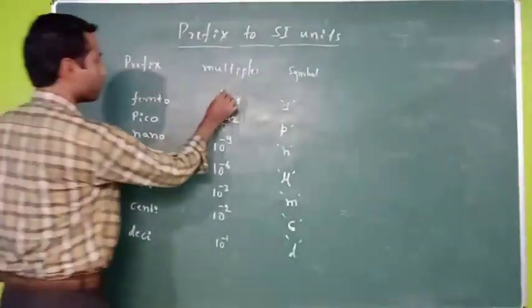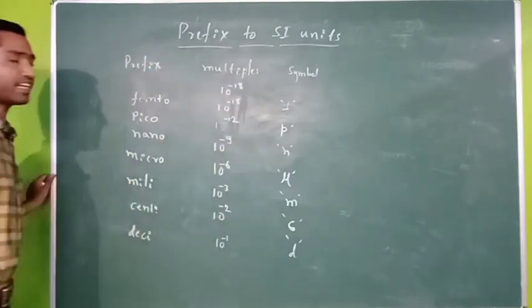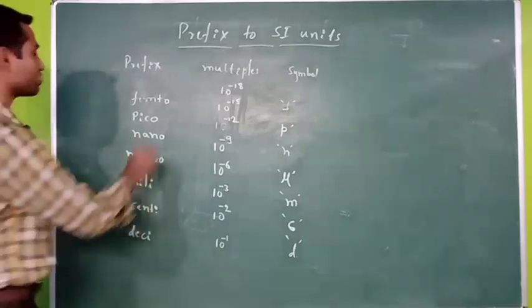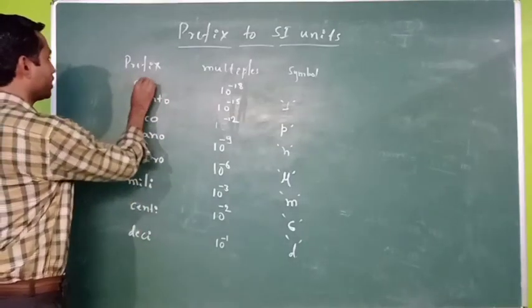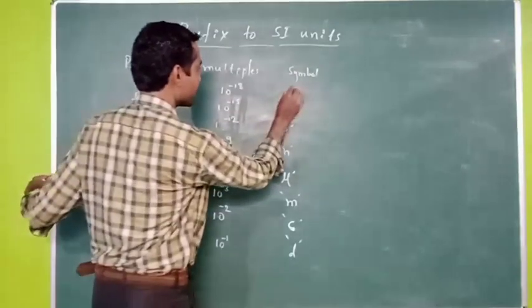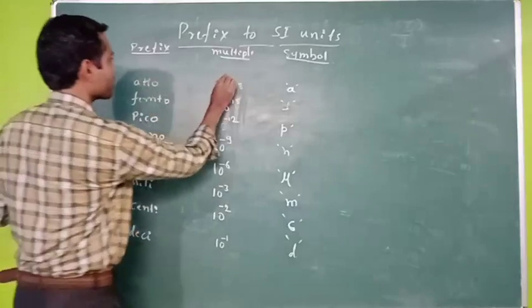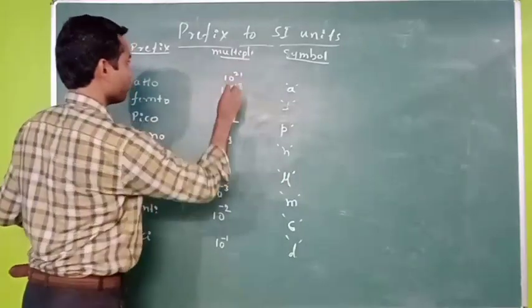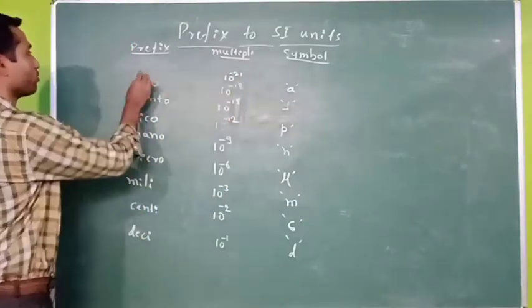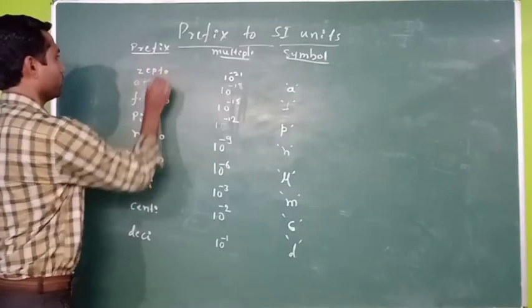If the multiple is 10 raised to minus 18, then we have to use atto, A-T-T-O. The symbol for that is small a. If the value is 10 raised to minus 21, then we have to use zepto.